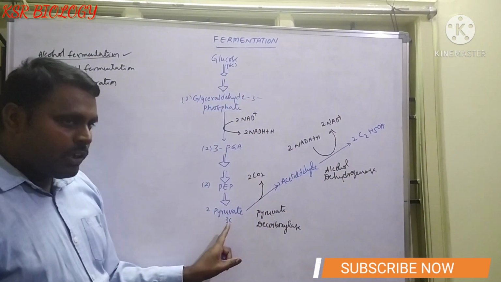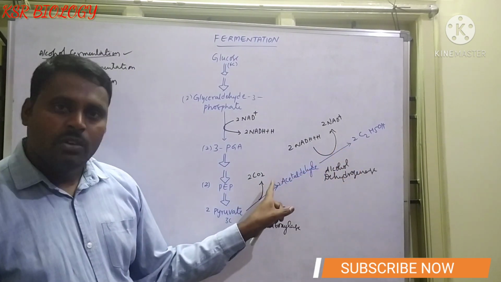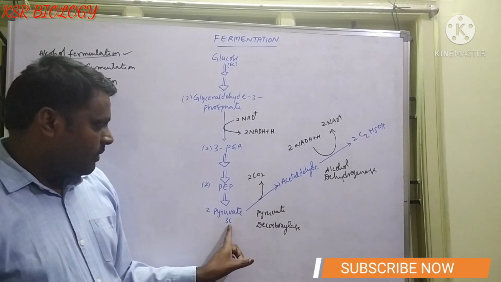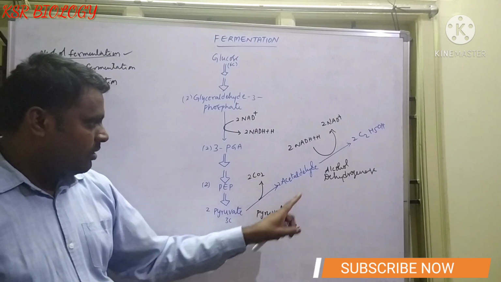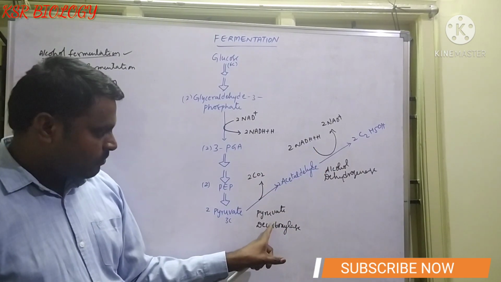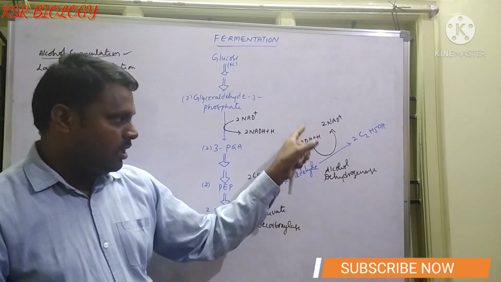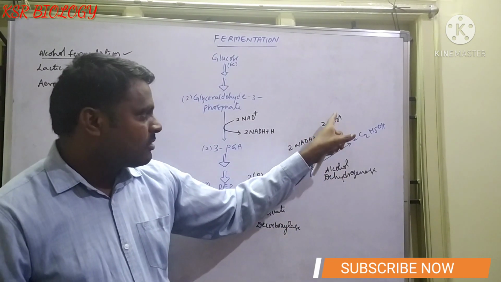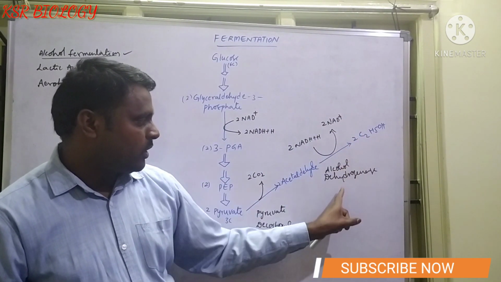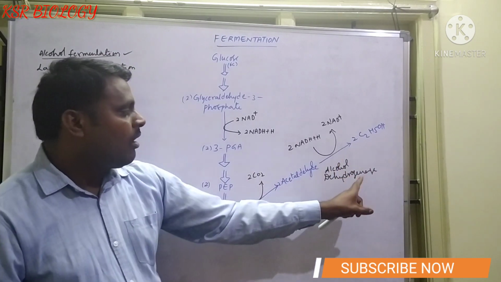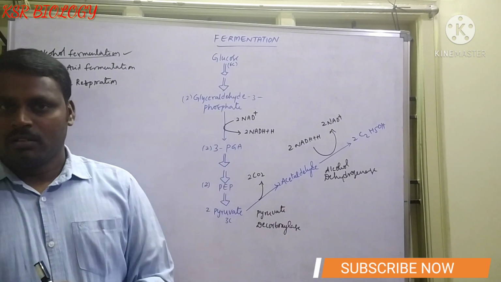So what I told, the pyruvic acid is converted into 2 molecules of ethyl alcohol and 2 carbon dioxide. Got it? So when pyruvic acid is converted into ethyl alcohol, 2 molecules of ethyl alcohol and 2 CO2 are formed. How many reactions? 2. What are those 2? One is decarboxylation and the second one is reduction. During the reduction process, NADH2s are reoxidized and produce 2 molecules of NAD plus and 2 molecules of ethyl alcohol, or C2H5OH. This reaction is catalyzed by an enzyme, alcohol dehydrogenase. I hope you are clear with alcohol fermentation.